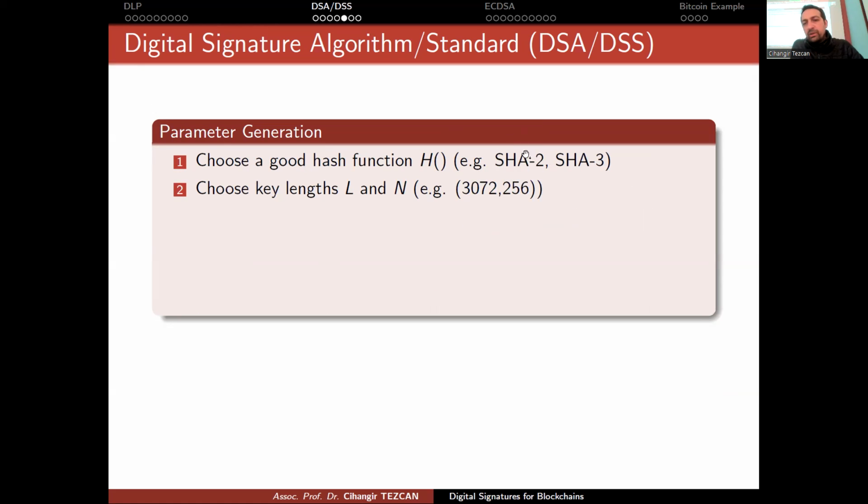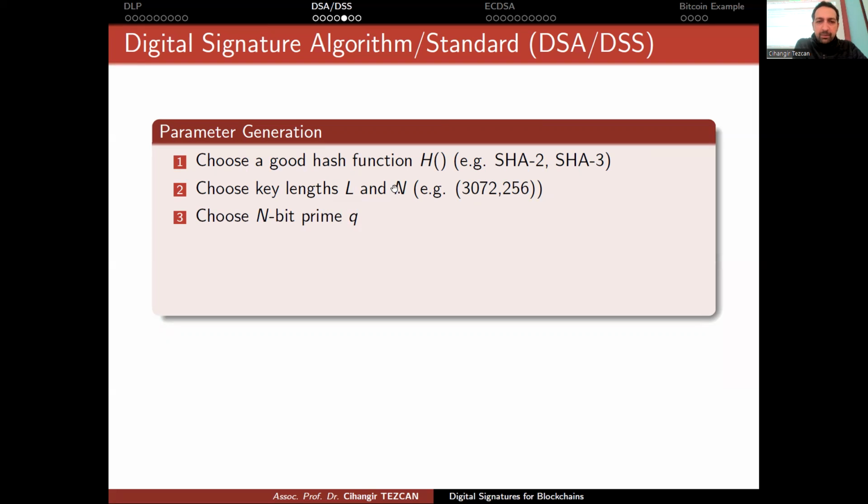Of course, Bitcoin does not only use SHA-2, but it uses the 256-bit version of SHA-2, in other words, SHA-256. So it actually determines your bit-level security. This is why if you use SHA-2, you have to choose your key length L as 3072. So if you choose SHA-2, then you have to choose N as 256 bits and L as 3072 bits, which will be your key lengths.